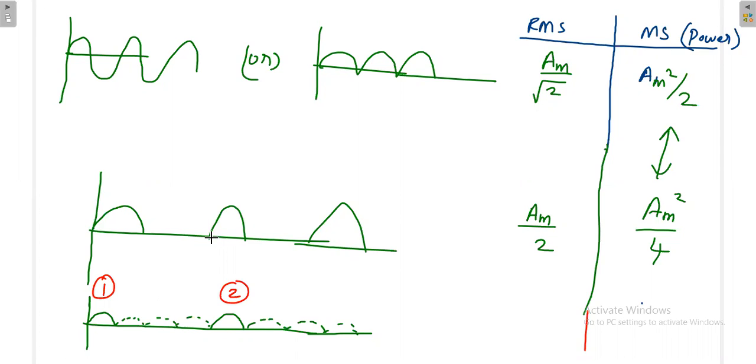AM square by 8, sir. Yes sir, AM square by 8. Okay, what answer you will get? AM square by 8. Again, based on that you can write here AM divided by root 8. RMS value is AM divided by root 8.